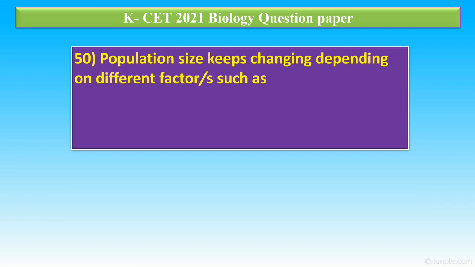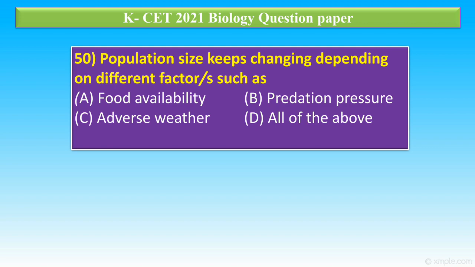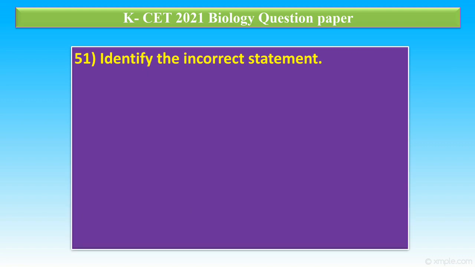Question number 50. Population size keeps changing depending on different factors such as A, food availability, B, predation pressure, C, adverse weather, D, all of the above. The correct answer is option D, all of the above.